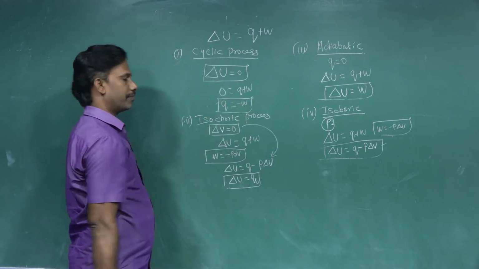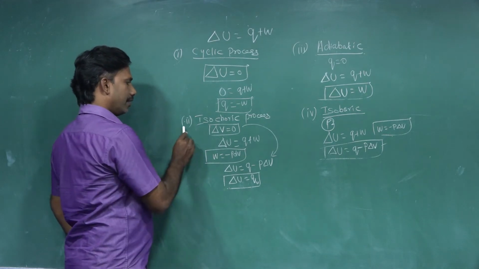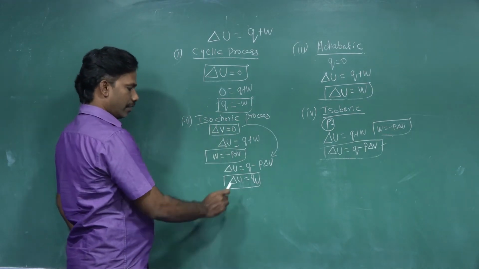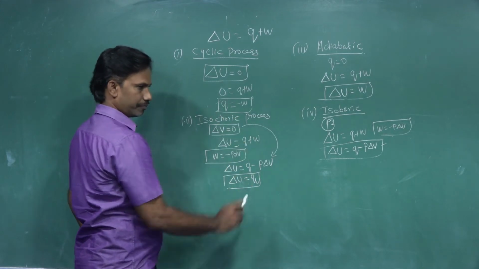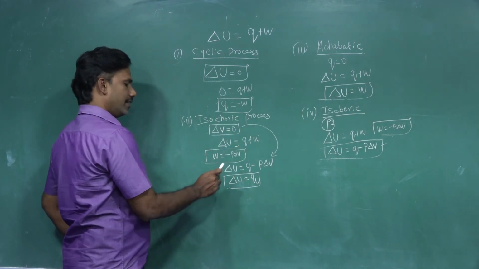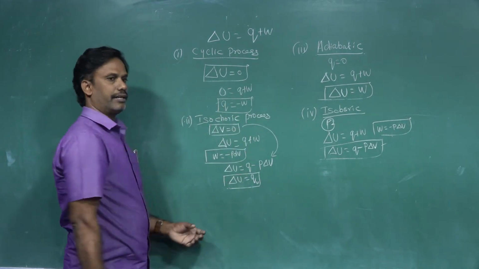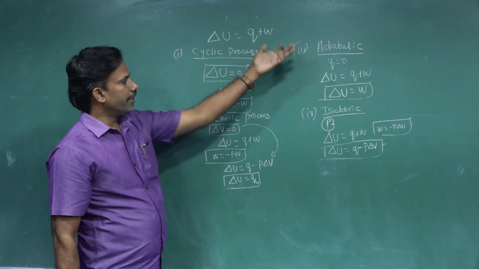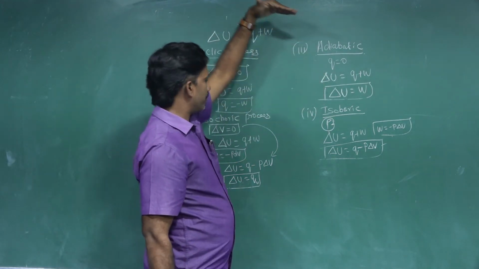And the quantity of heat supplied, that is all are equal. Then isochoric process: del V equal to 0 means del U equal to Q, that is, the change in internal energy is equivalent to the quantity of heat supplied.